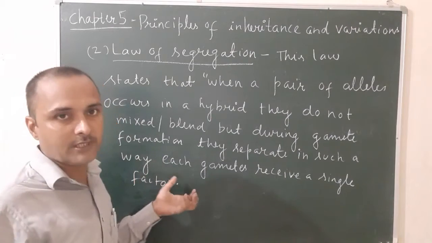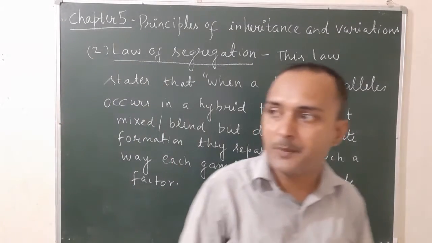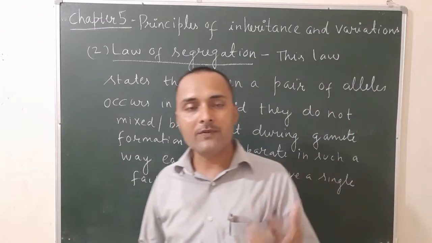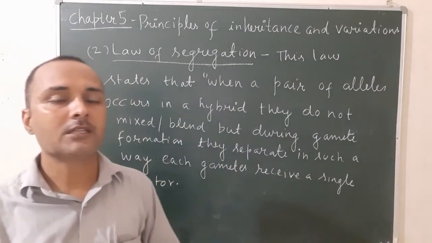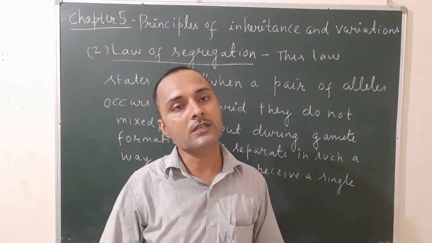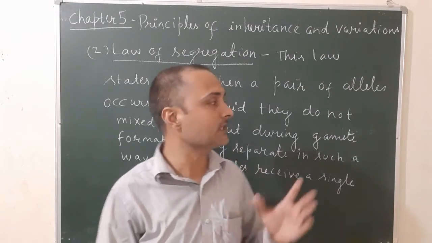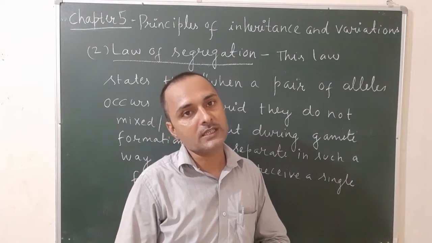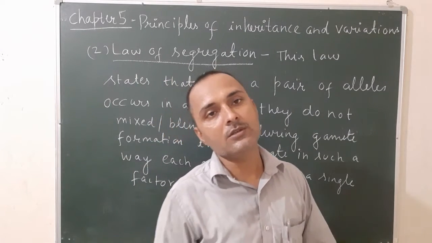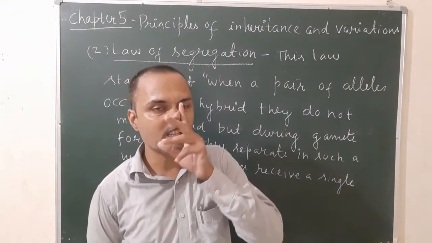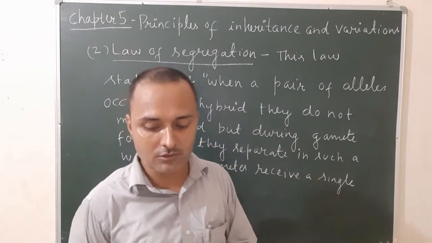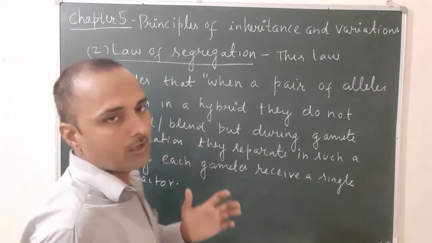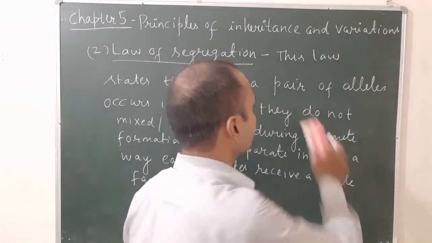It can be explained by using the monohybrid cross, that is, height of the plant. You will find that in the first generation, the F1 progeny will all be tall, but in the second generation the phenotypic ratio will be 3:1 and the genotypic ratio is 1:2:1. So let's see how to explain this law by using a monohybrid cross.